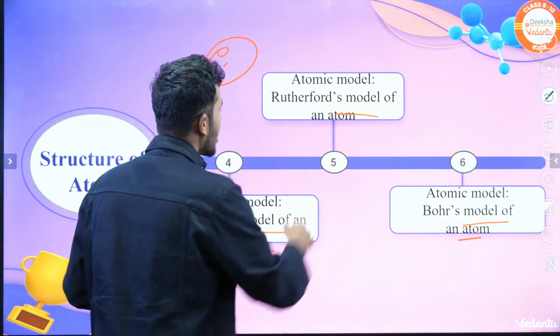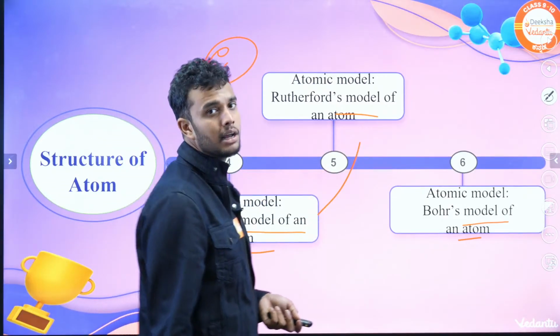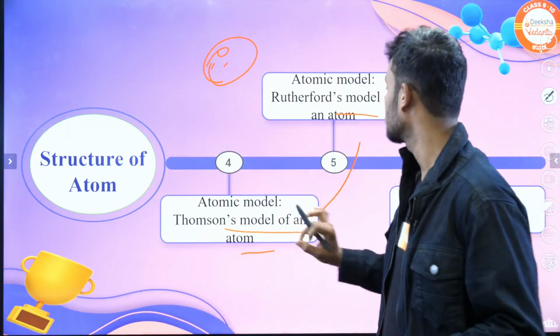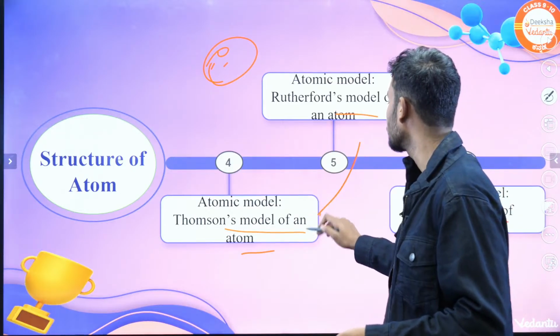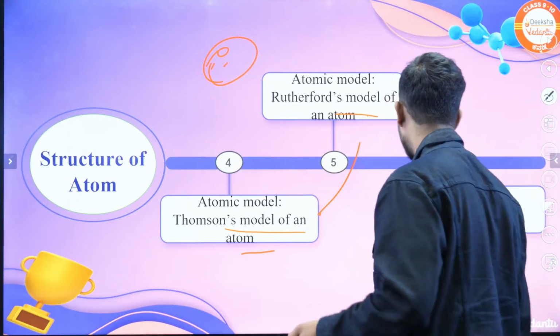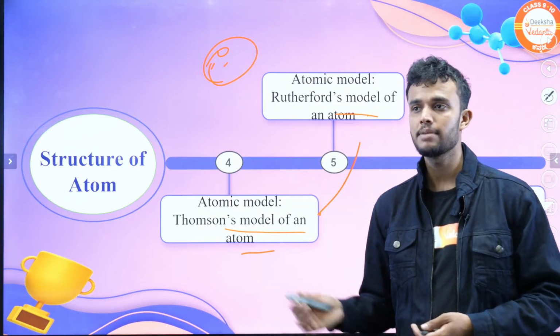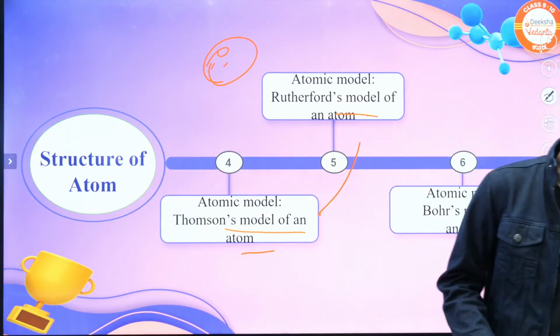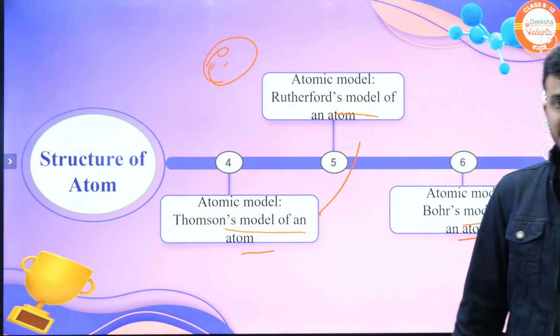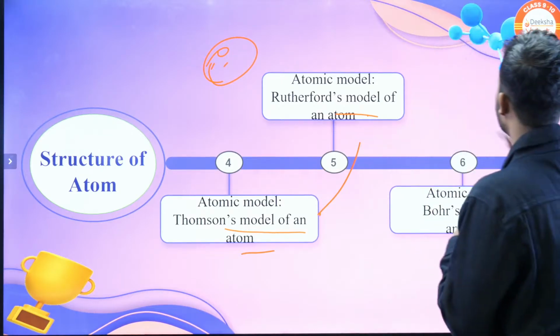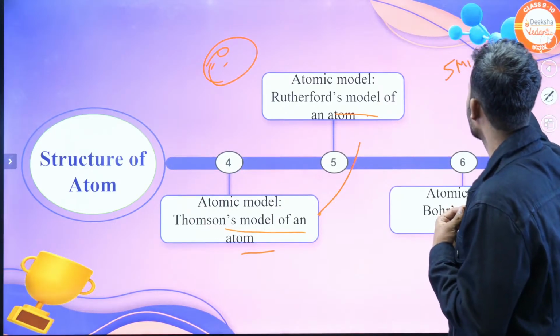But students, when these experiments were discovered, neutrons were not discovered in the time of the Thomson atomic model and Rutherford atomic model. In the time of Bohr's atomic model, the neutron was discovered. Why? James Chadwick. Okay students, shall we take a 5 minute break? Wait students, I will come back in 5 minutes.